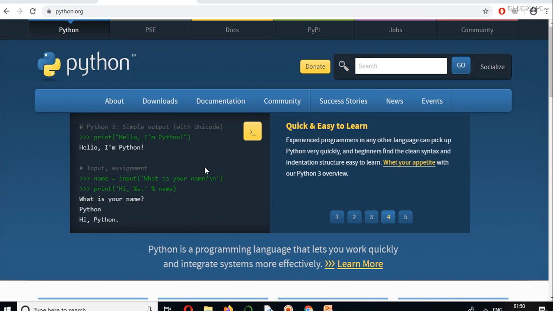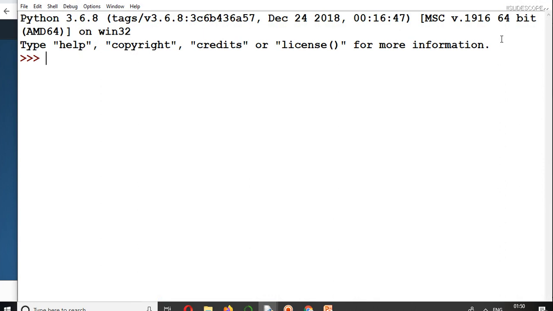This will open IDLE for you. Again, the version of Python installed on my computer is different from the version there, but it will not make too much of a difference. So first you have to import NLTK. When you import NLTK, it will take some time, and it will import NLTK for you. When it is imported, you will see the three greater than signs. So you can see it is imported.